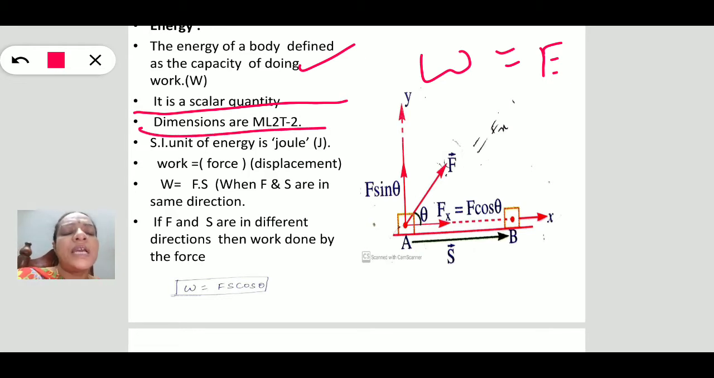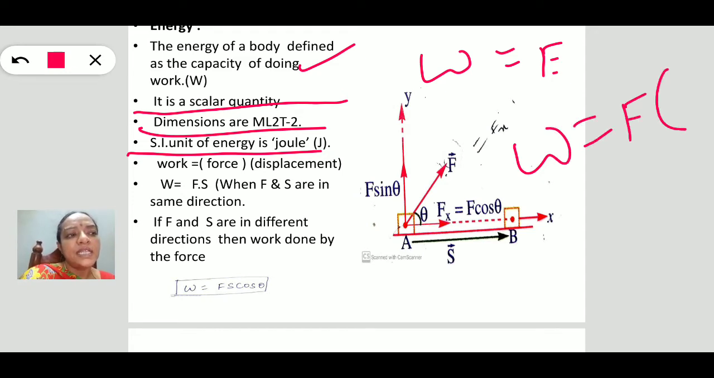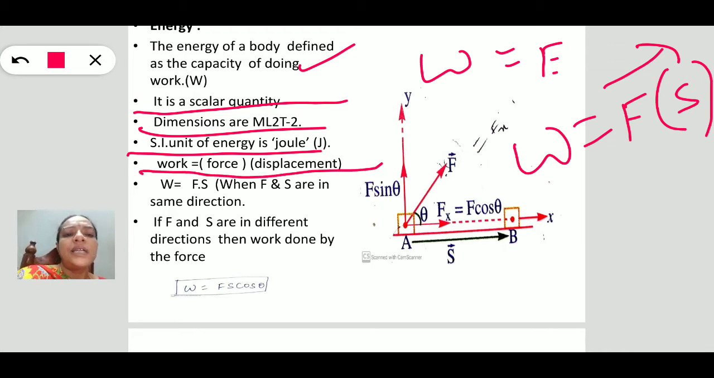Its dimensional formula is ML^2T^-2, and coming to the units, joules and ergs. Joule is the SI unit and the erg is the CGS unit. Again, coming to work, it is defined as the product of force and the displacement in the direction of the force. That is the work definition. So work is equal to force into displacement, or work can be written as the dot product F dot S.